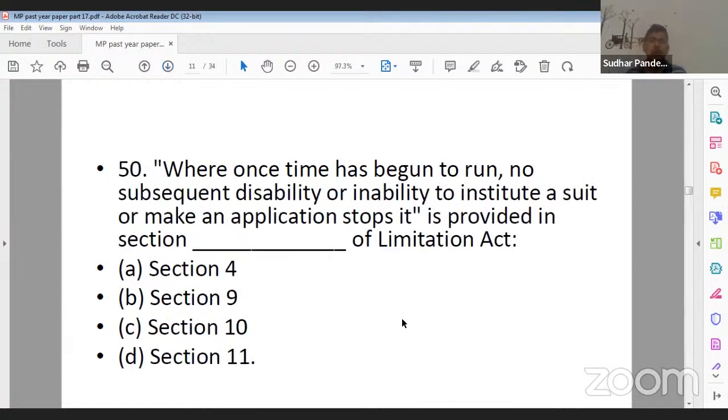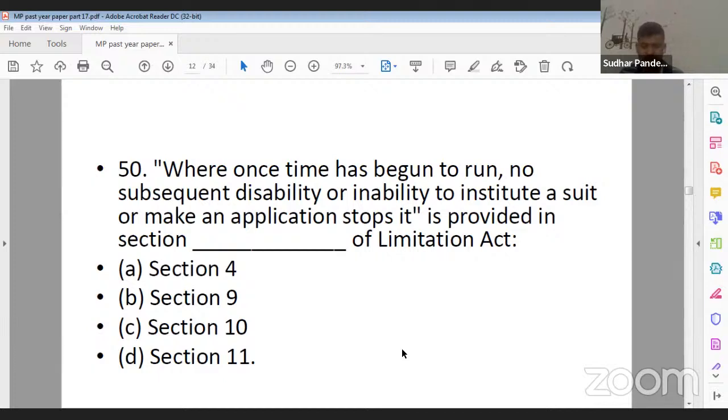Next question. When once the time has begun to run, no subsequent disability or inability to institute a suit or to make an application stops it. This particular statement is provided under which section of the Limitation Act? Option A, Section 4; option B, Section 9; option C, Section 10; and option D, Section 11. It is provided under which section?